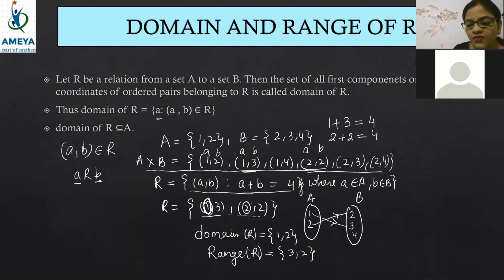Okay. So if someone asks which one is the domain element, you will easily say the domain element is the first element of the ordered pair. And what is the range? The second element of the ordered pair is called the range.